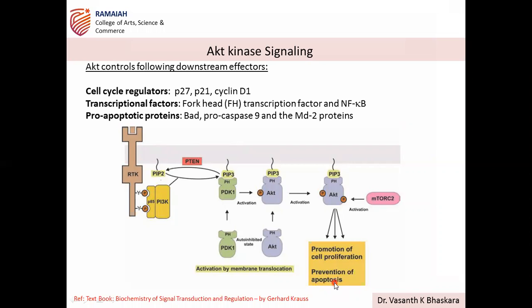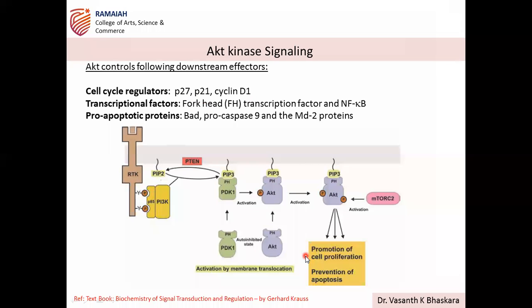Understood? So this is very, very important. These are the downstream effects of AKT, for example: different cell cycle regulators like p27, p21, then cyclin D1, then transcription factors. I think all of you have now understood that, and I'm repeating: whatever the signal transduction pathway may be, the final activators are the transcription factors.